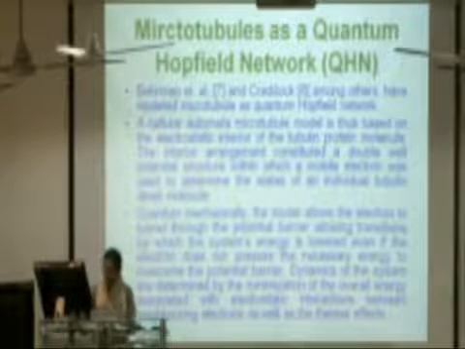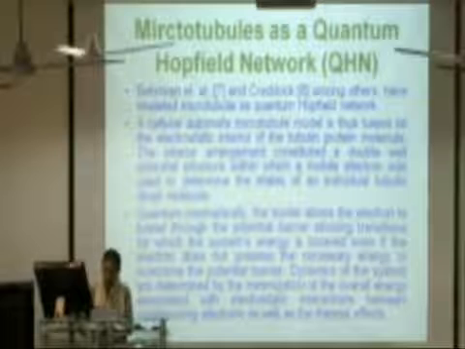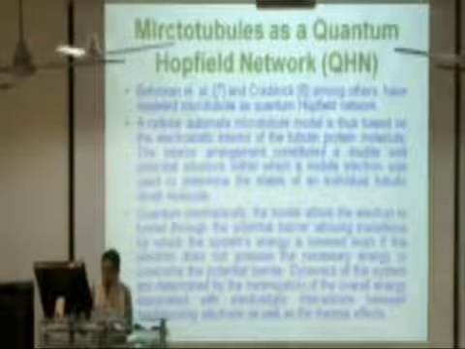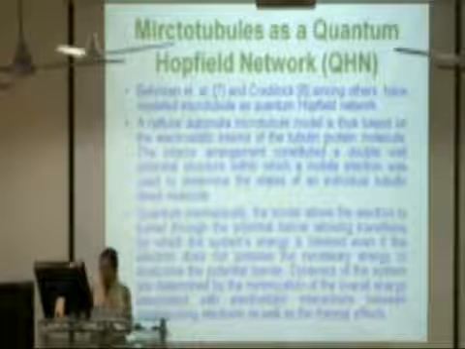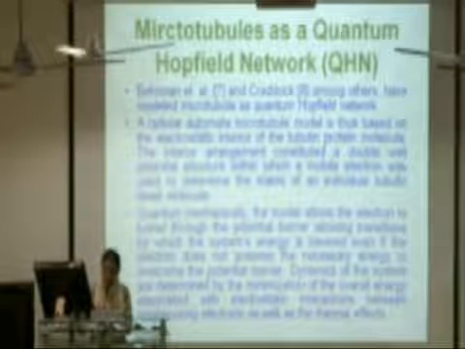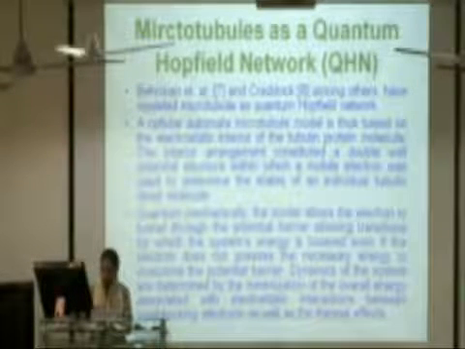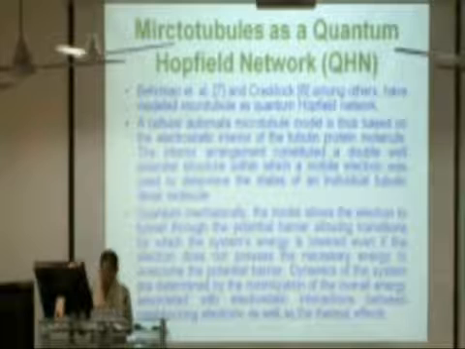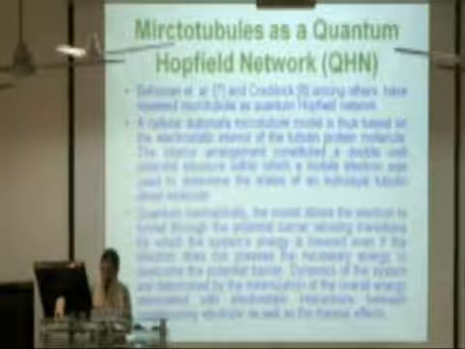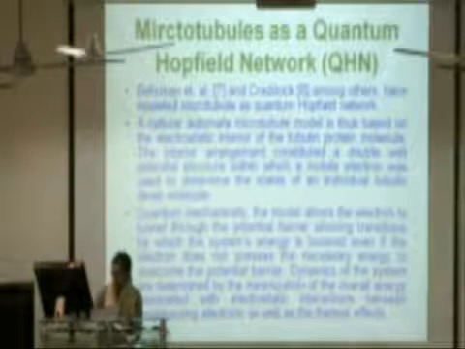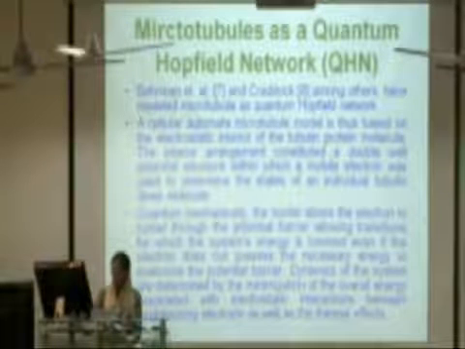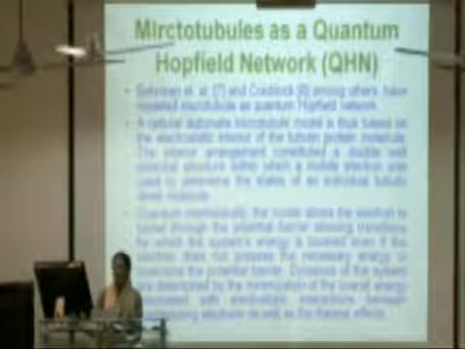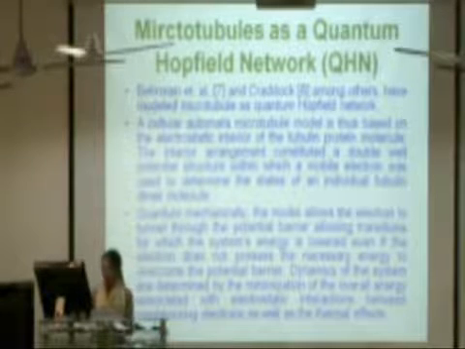Quantum mechanically, the model allows the electron to tunnel through the potential barrier, allowing transitions for which the system's energy is lowered even if the electron does not possess the necessary energy to overcome the potential barrier. Dynamics of the system are determined by the minimization of the overall energy associated with electrostatic interactions between neighboring electrons as well as the thermal effects.